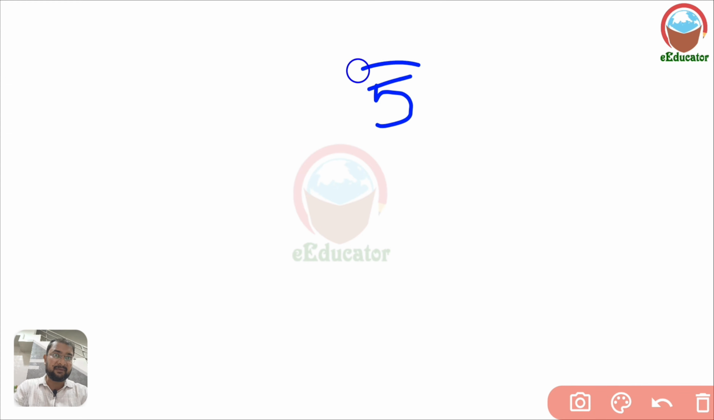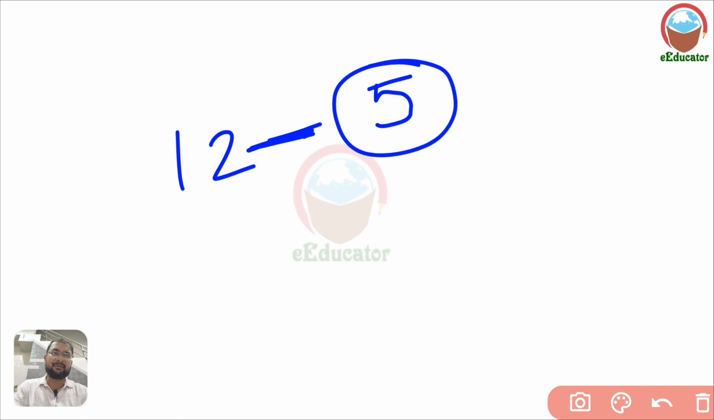Let us discuss the weightage. The weightage of lesson number 12 is given as 5 marks. Lesson number 12 weightage is 5 marks.